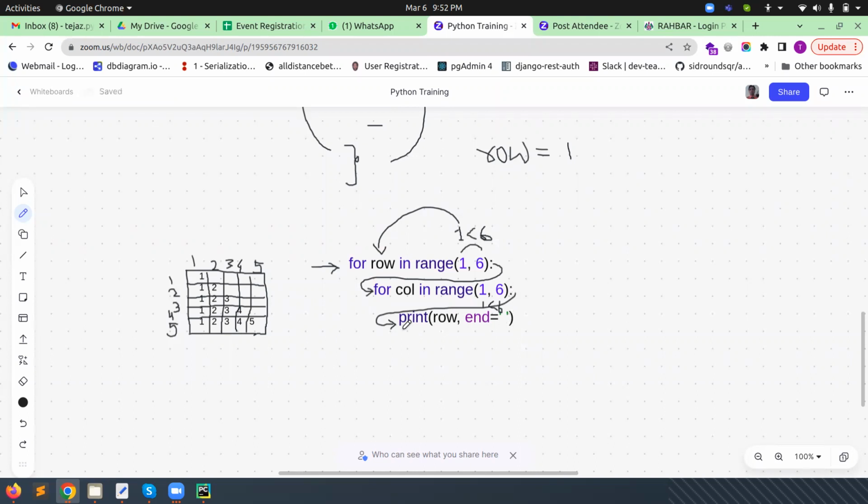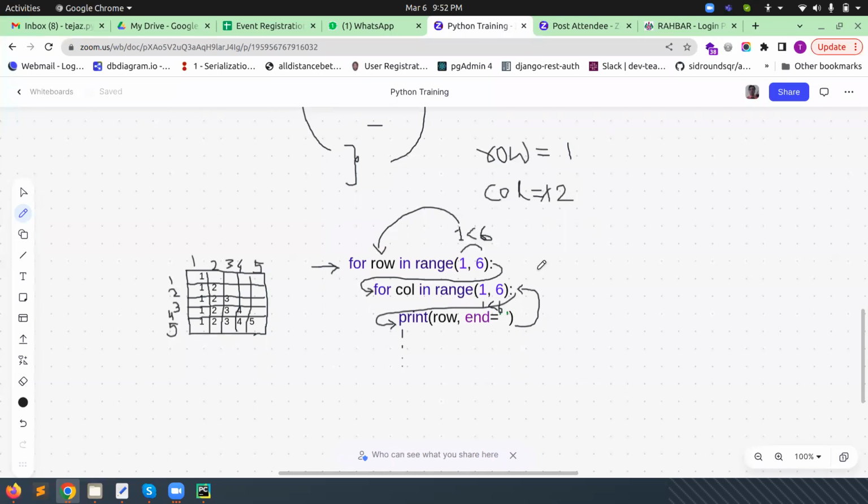After executing this one, it will check for any other body of this loop. There is none. Automatically control will come here. Now the value of col, initially the value of col was what? The value of col was 1. Now the value 1 will be incremented by 1. Now it will not be 1. Now it will be 2.